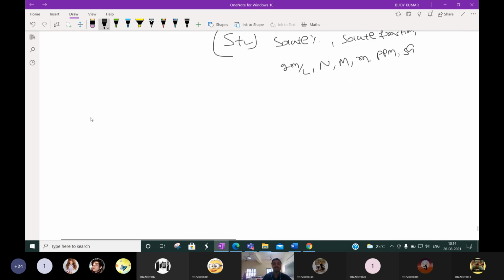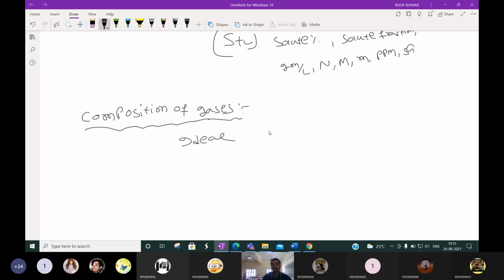Next we will come to the last part of this unit 1, that is composition of gases. How to represent the composition of a mixture of gases? Before that, what we discuss is the ideal gas and real gas. Can anyone say what is ideal gas and what is real gas?